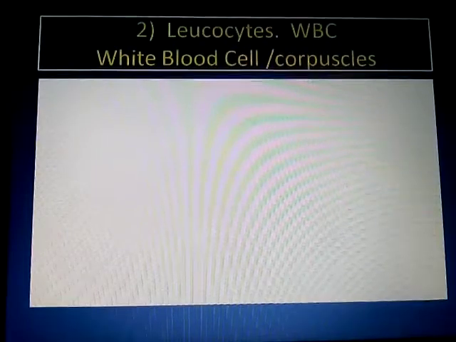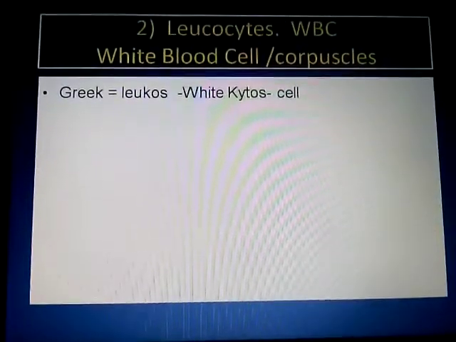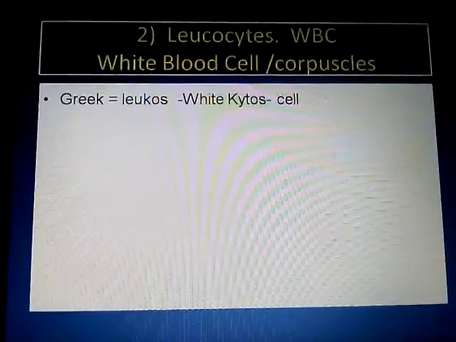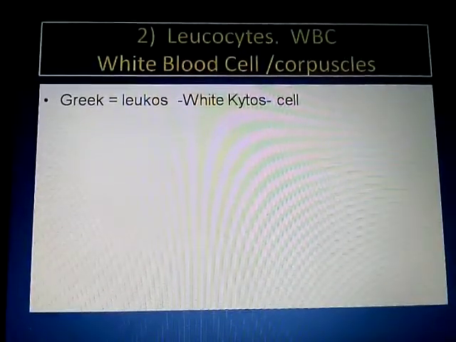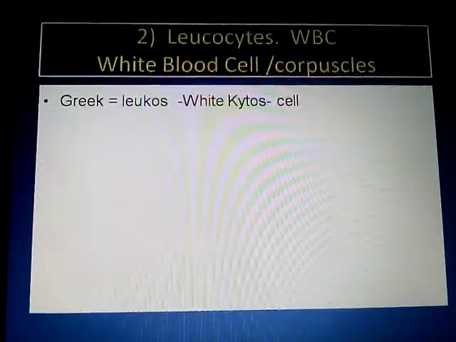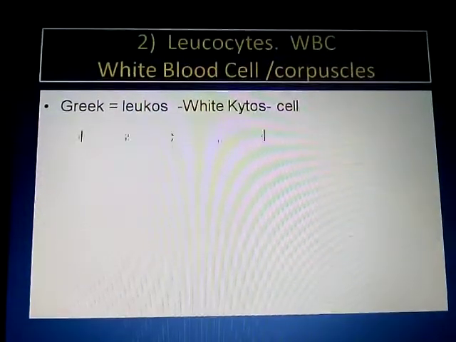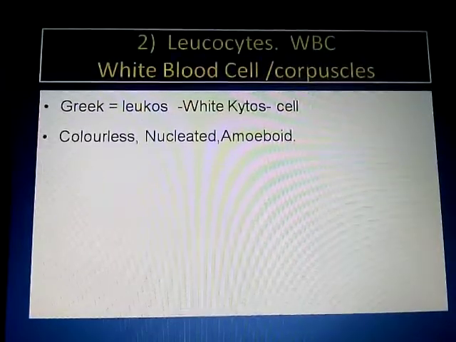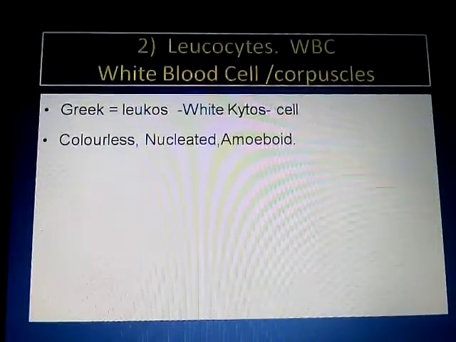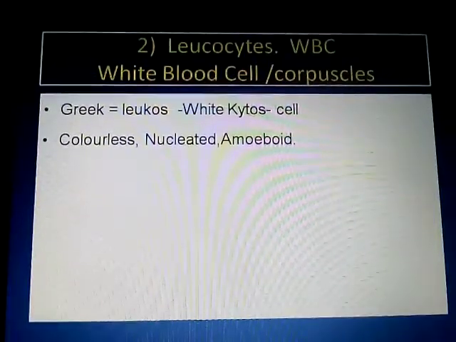The term leukocytes came from the Greek words: leukos means white and kytos means cell. So leukocytes means white blood cells. Leukocytes are colorless. They show a nucleus in their cell cytoplasm.